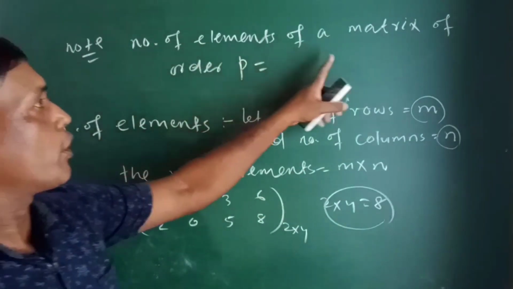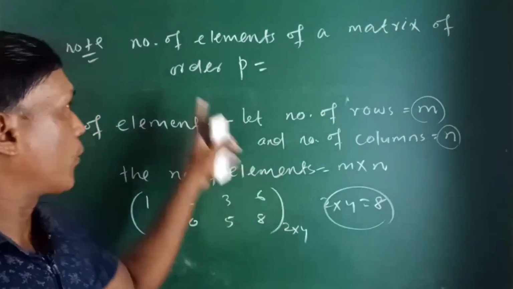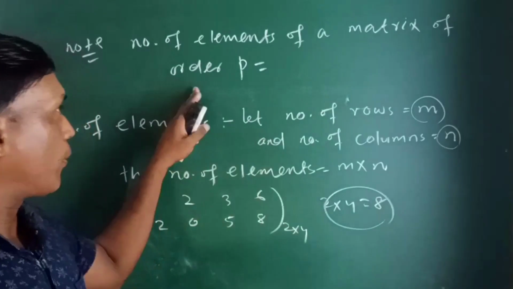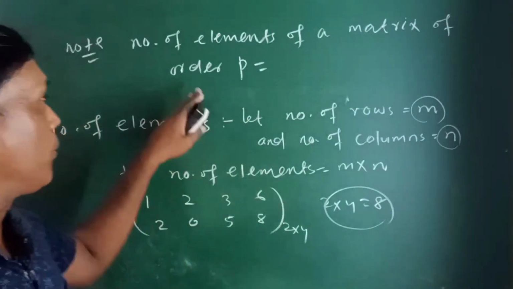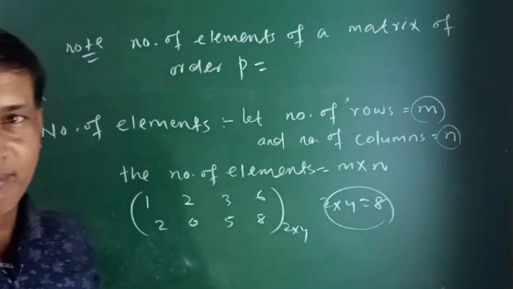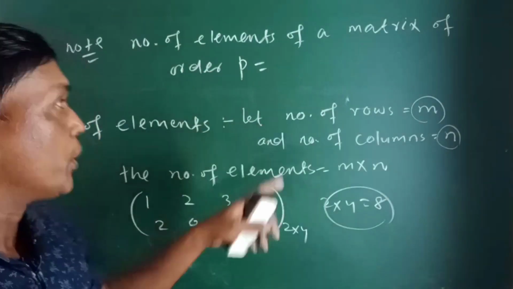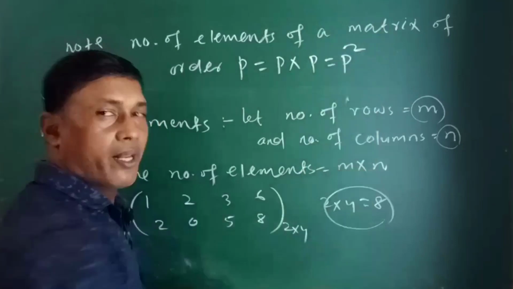Number of elements of a matrix of order p. You have a matrix whose order is p. So a matrix of order p means number of rows p, number of columns p. So the number of elements is p into p, that is p square.